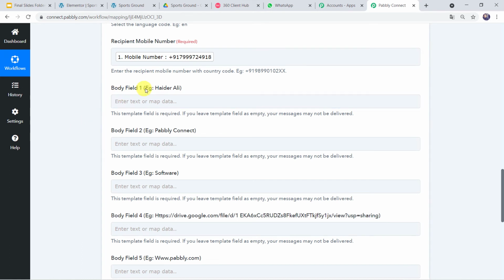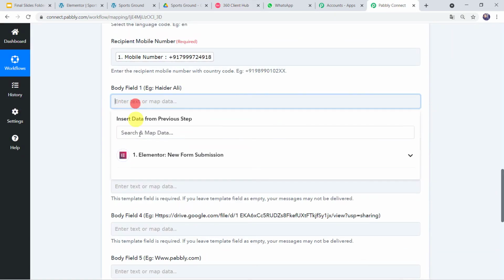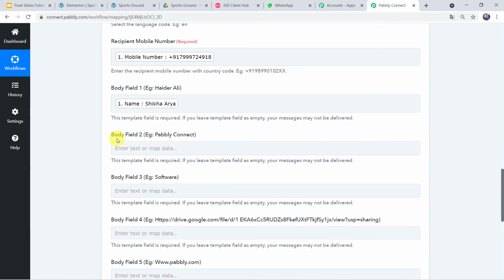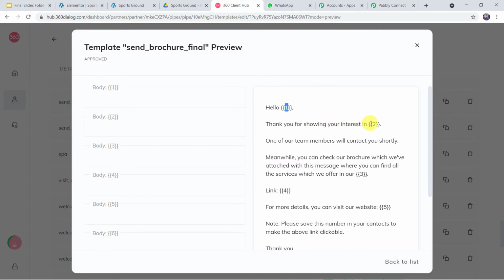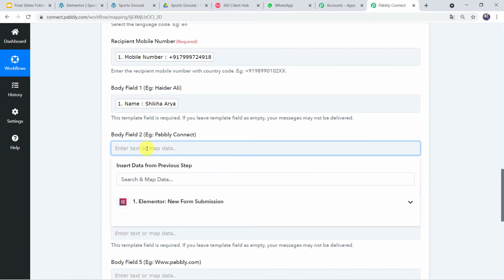Now body field 1, example Heather Ali. Here in the template, the first parameter we require is the name of the customer. So let us map the name of the customer over here from the Elementor form, and the customer name is Shikha Arya. Body field 2, example Pabbly Connect. Here in the template, thank you for showing your interest in, here your sports ground name is going to come. The sports ground name is Book Your Sports Venue. So we have to simply give the same name over here in Pabbly Connect. So let us type Book Your Sports Venue.